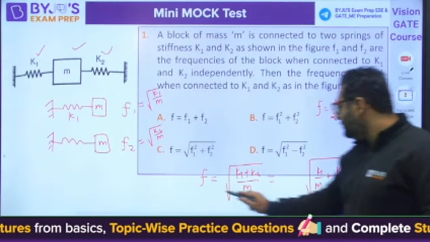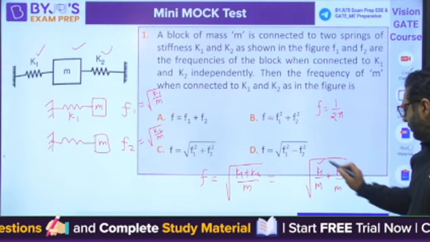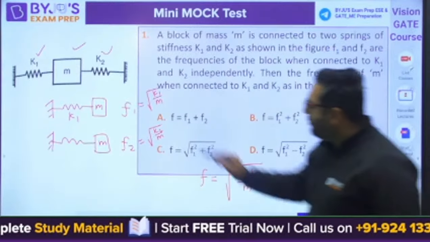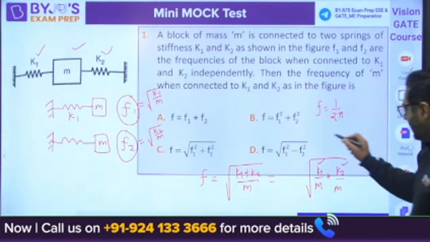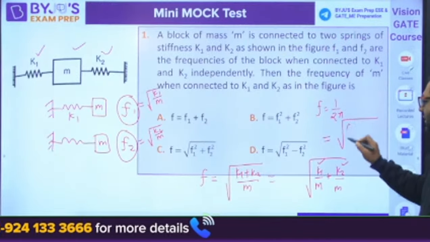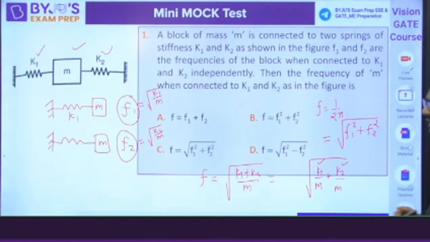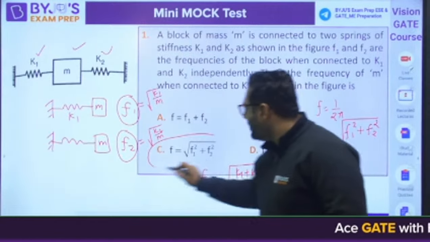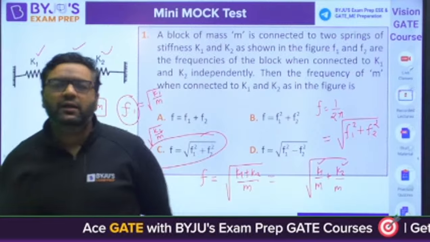Okay. So if you see this properly, I feel you will be getting the idea what to do. K1 by M, K2 by M. You know K1 by M is F1 square. K2 by M is F2 square. So can we write it as square root of F1 square plus F2 square? So this is how the students get wrong answer in this question. Answer will be C for this. Is it clear? Yes, YS.